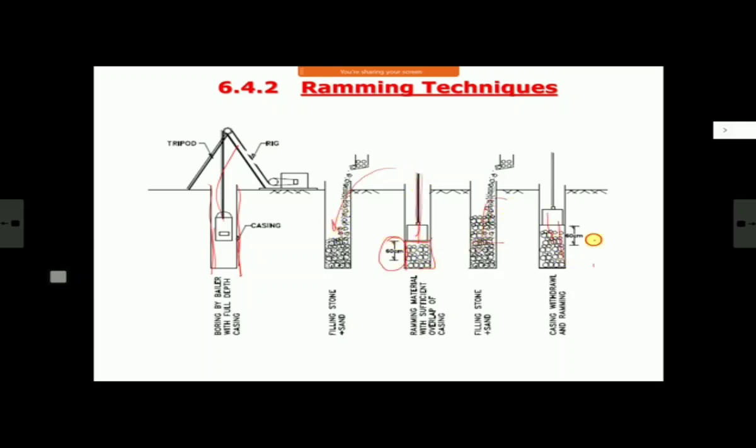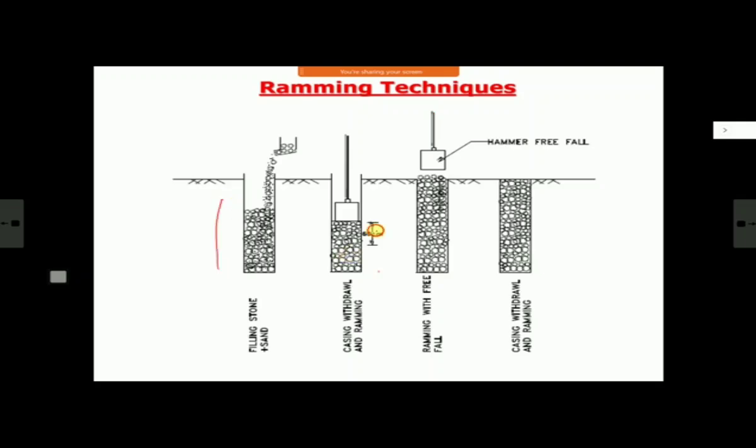Then you put some more stone and ram it like that, stage by stage. You keep on going up like this, till your whole column comes. This is for shallow depth, but not very common because number one, you have to put casing, so it cannot laterally inflate, and stabilizing the borehole is a problem.